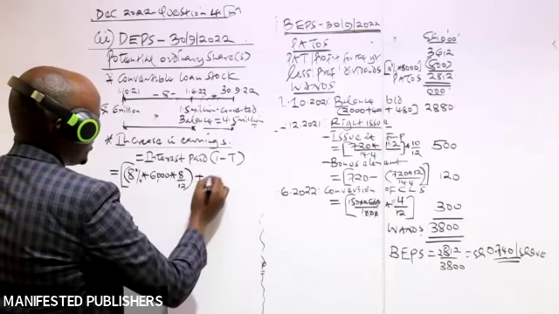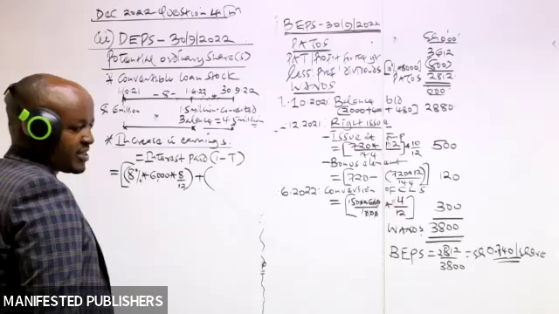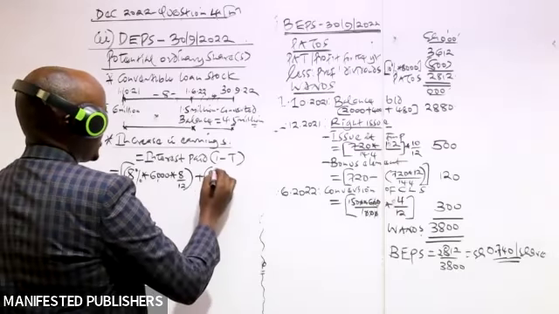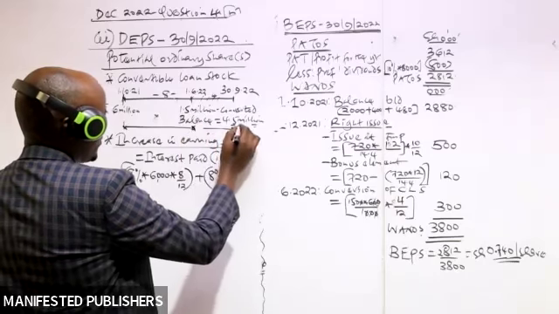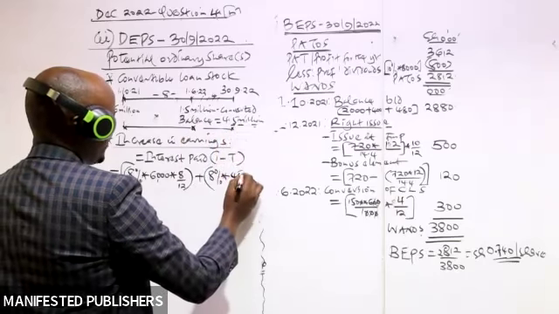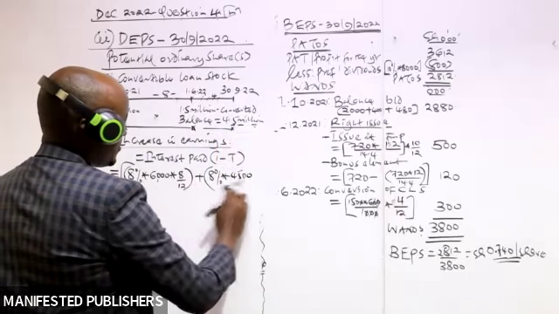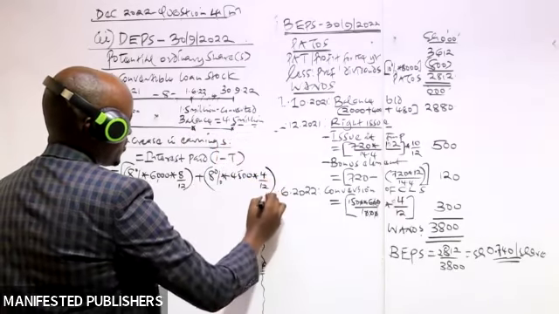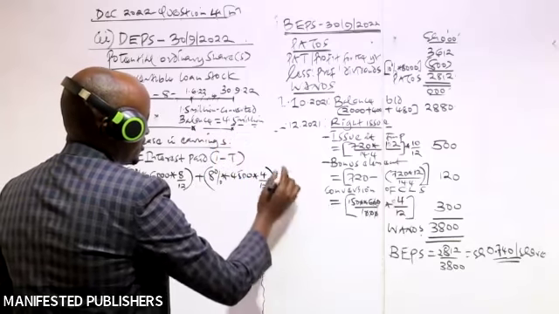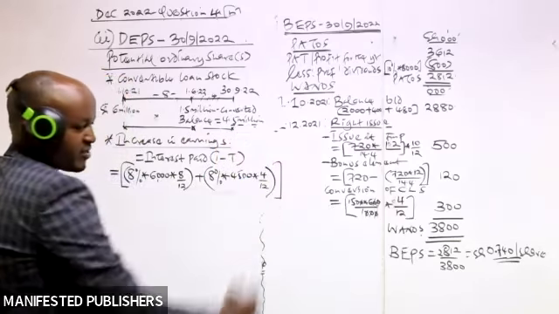Then to this, we add the interest for the last 4 months, which will be 8% of the loan stock which were not converted into ordinary shares, which had a value of 4.5 million. This will be per annum, but we're interested in the interest for 4 months out of 12. So this is the interest which was paid by the company for the whole year.